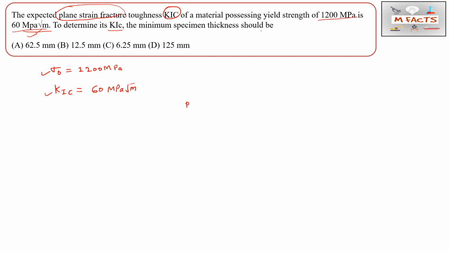For the plane strain condition, B is equal to 2.5. You may find this formula in Dieter's book. This formula is very simple, relating the minimum specimen thickness to the fracture toughness and also the yield strength. So B is equal to 2.5 times (KIC by sigma naught) whole power 2. So this is the formula. From here we will put in these values of KIC and sigma naught, and we will get the B value.